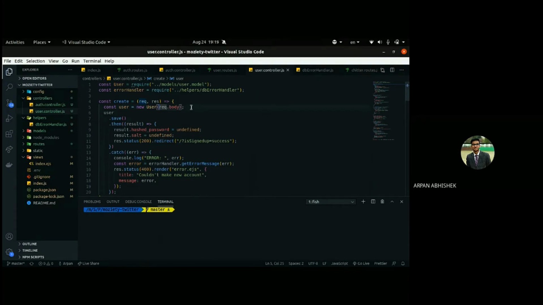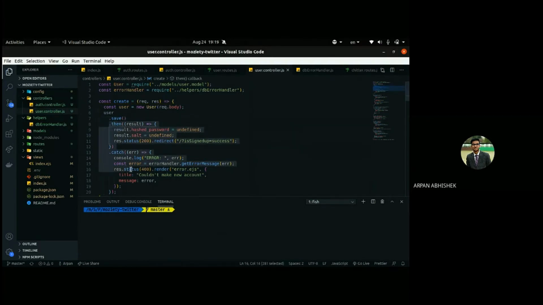If you don't know that, just understand that we are creating a new user using this syntax. After that, on this user we have a method called save, which will try to save this user inside our database.